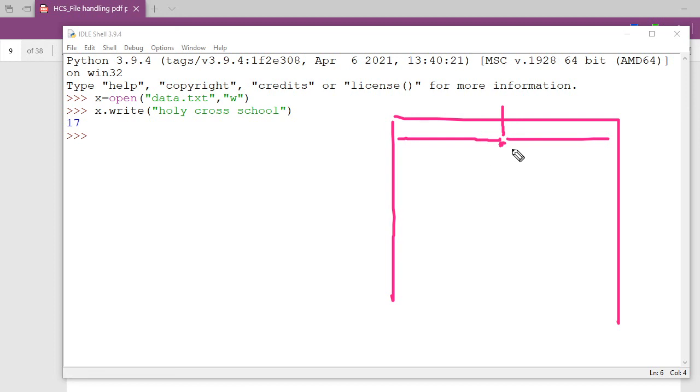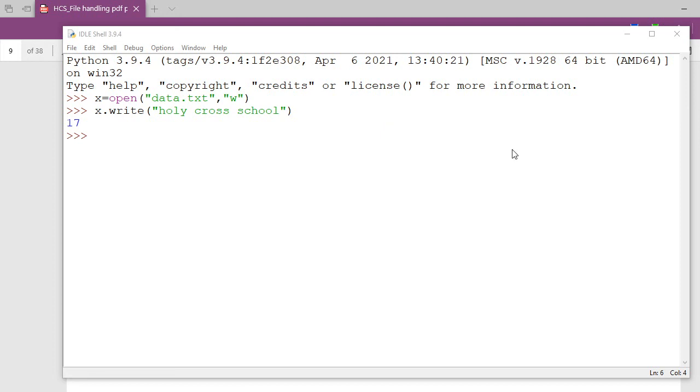Your cursor has now moved ahead. Now I'm going to write here again x dot write. See, one more line I want to write here: computer science. Got it?